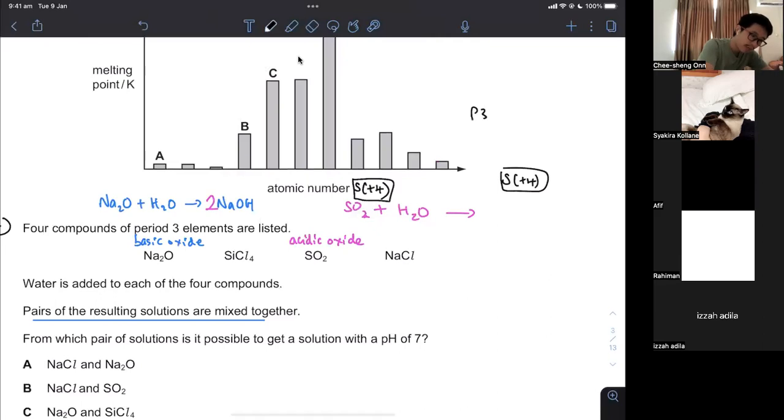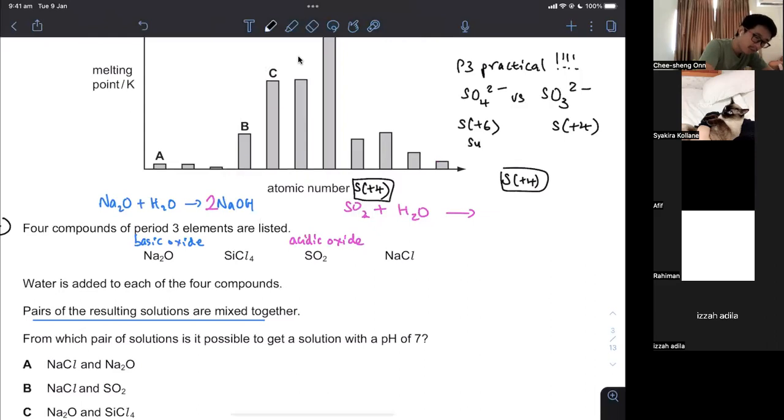In your paper 3 practical, ever since O-level or GCSE or IGCSE, ever since your practical days, you have already been taught about SO4 2- versus SO3 2-. This is sulfate, this is sulfite with the ITE. I know for a fact this is still in the AS level practical, so do not say that it's not, because it is. This is a sulfate with the ATE. This is a sulfite with the ITE. There are different tests for sulfate and sulfite, and that can come out in AS paper 2 as well, because anything from the practical can be asked in theory.